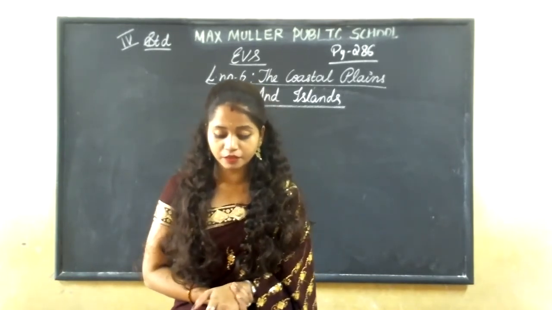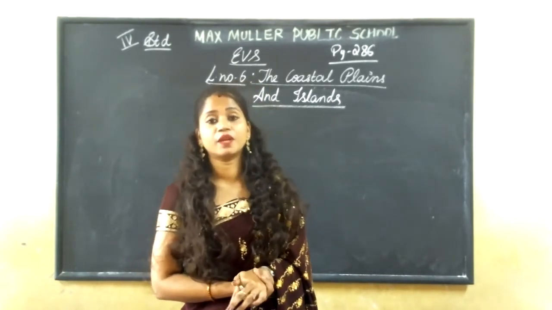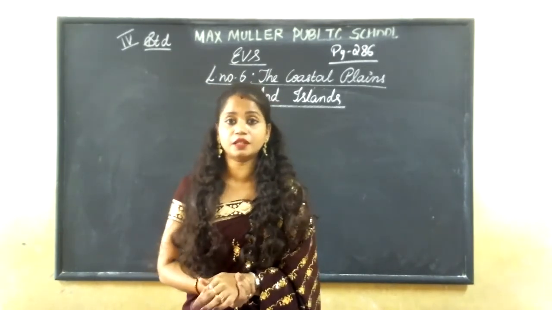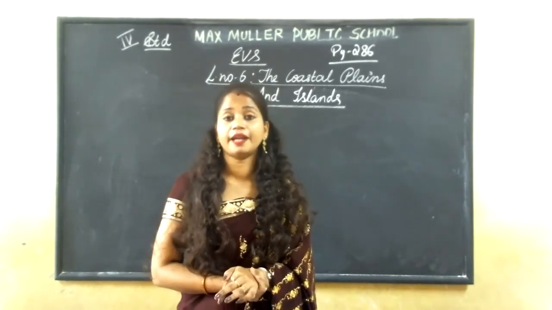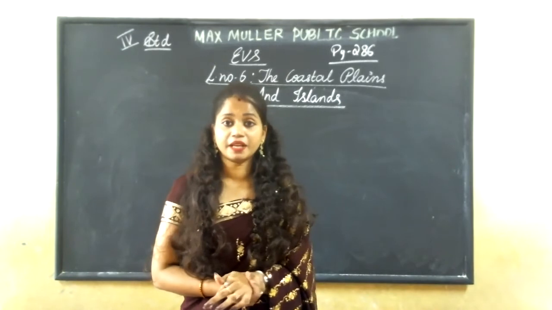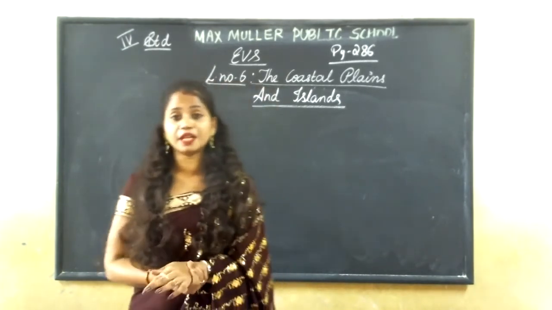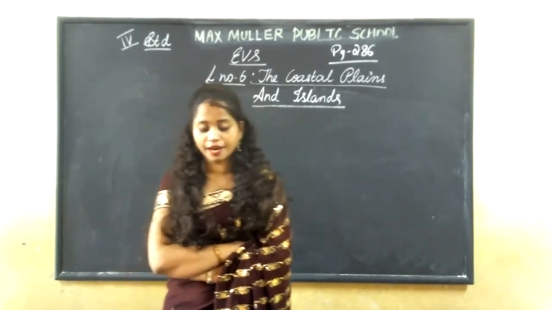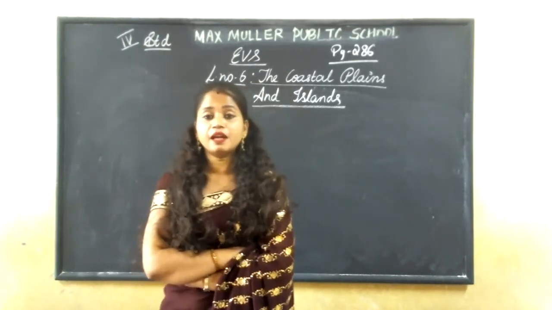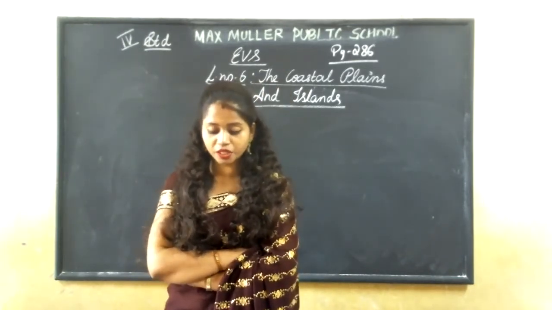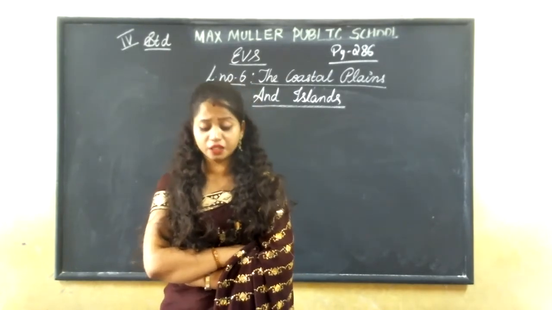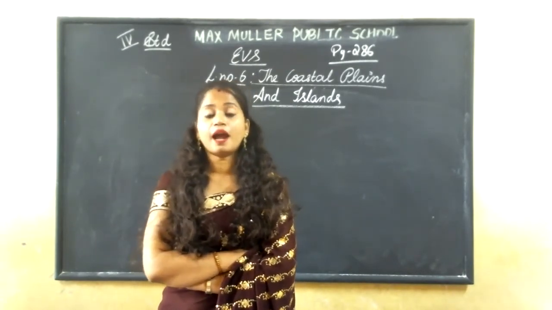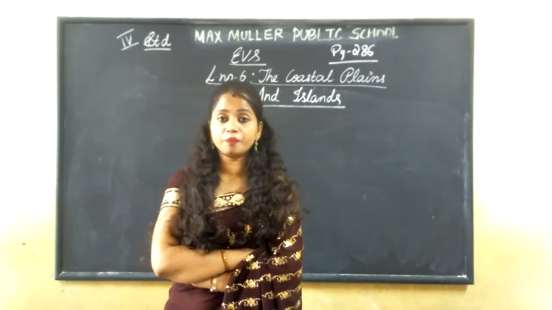The western coastal plains lie between the Western Ghats and the Arabian Sea, right? We have learned the important ports here, and how this coastal plain is divided. It is divided into three groups again: Kutch and Kathiawar in Gujarat, Konkan coast in Maharashtra, and Malabar coast in Kerala, right? And which are the important ports here? Kandla port in Gujarat, Nhava Sheva in Mumbai, Mormugao in Goa, and Cochin in Kerala. These were the important ports here.